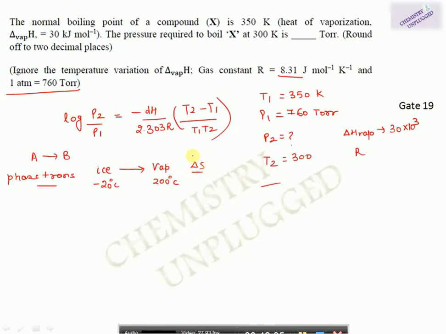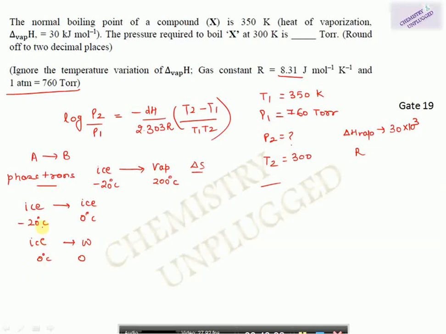So when you have to find out entropy change of an irreversible process, then you will take multiple reversible processes. How? First ice, which is at minus 20 degrees centigrade, will be converted into ice at 0 degrees centigrade. Then ice at 0 degrees centigrade will form water at 0 degrees centigrade.